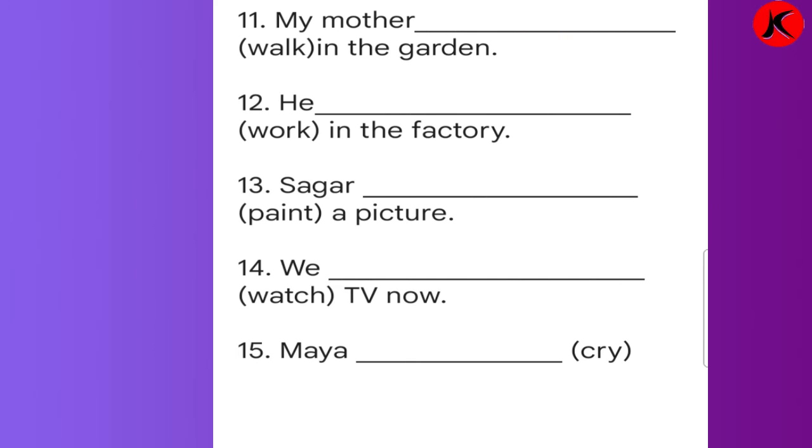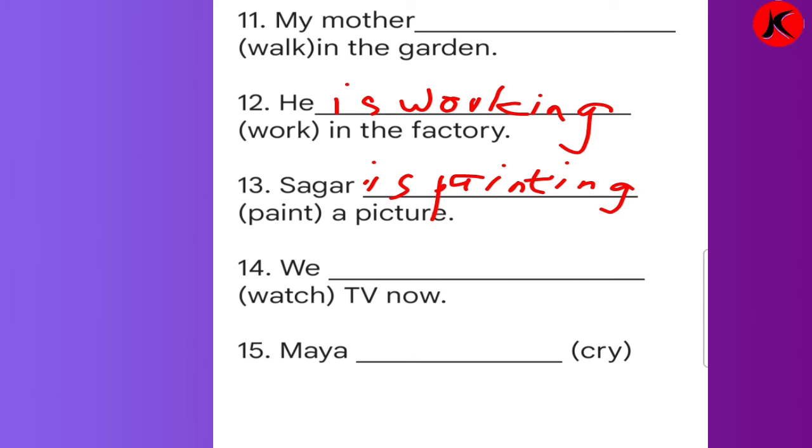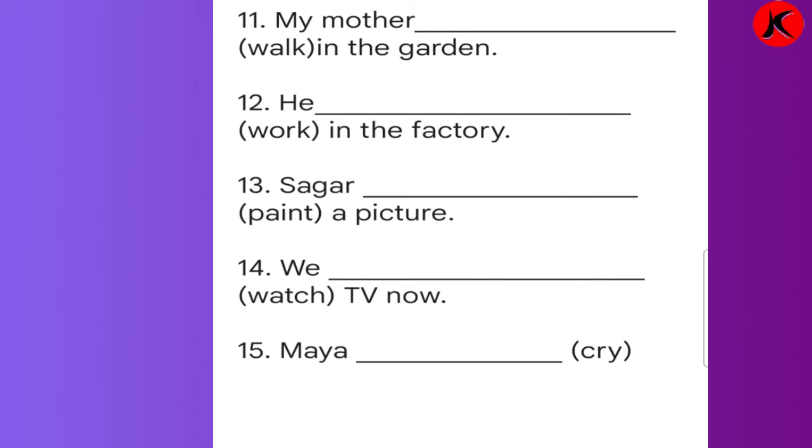Number 12, he dash in factory. Here work is there. So what will you write? W-O-R-K-I-N-G. He is working in the factory. Number 13, Sagar dash paint a picture. So Sagar is painting. P-A-I-N-T-I-N-G. Painting a picture. Sagar is painting a picture.